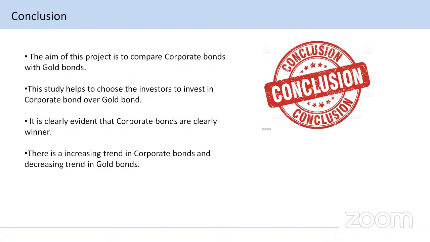It is clearly evident that corporate bonds are nearly the winner. There is an increasing trend in corporate bonds and a decreasing trend in gold bonds. Over the years, the variation of corporate bonds is increasingly higher year by year, whereas gold bonds are decreasing in low frequency and variation.